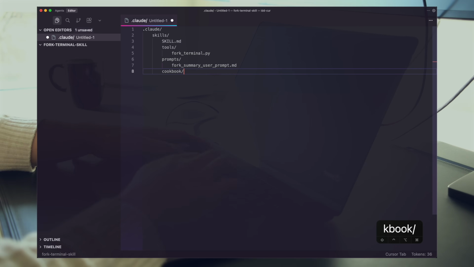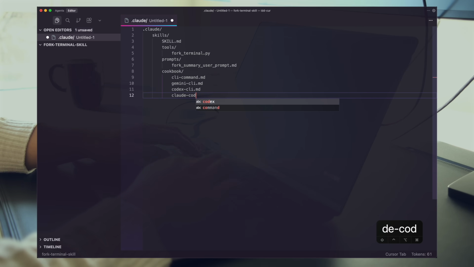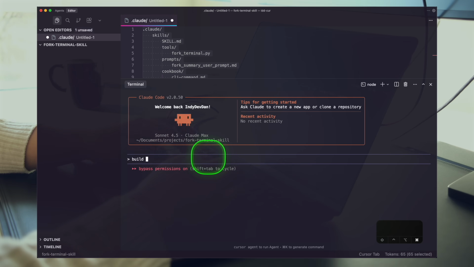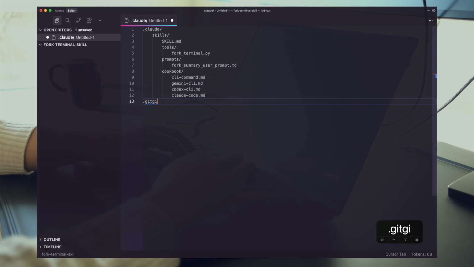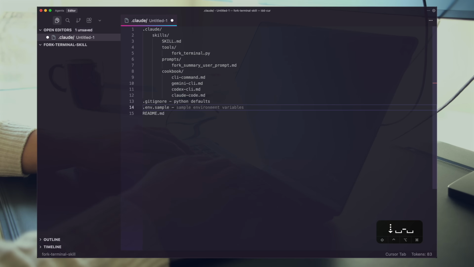And then we have our cookbook. And here we'll have our CLI command. And here we'll have our Gemini CLI, Codex CLI, Claude Code. Great. We have access to agents. Let's let the agent do all this for us, right? Build this, and we can do better than this. Hold on, let's back up here, right? So we also have .gitignore. We also have .env.sample. We have readme, and this looks pretty good, right? We'll say Python defaults. And here we'll just set up the default variables. So we'll say Gemini API key, there we go.